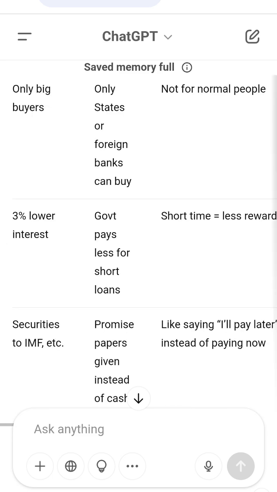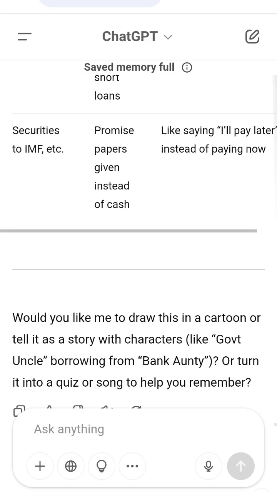Would you like me to draw this in a cartoon or tell it as a story with characters, like Govt Uncle borrowing from Bank Auntie, or turn it into a quiz or song to help you remember?